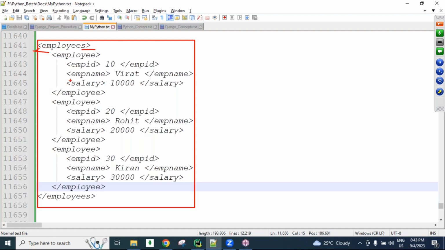HTML and XML both are called markup languages. What is the difference between HTML and XML? HTML is used for displaying the data on our website. XML is used for transferring the data between the applications. Using XML, we can transfer the data, guys. We can send the data between the apps. Using HTML, we can display the data on our web page. That is the main difference.